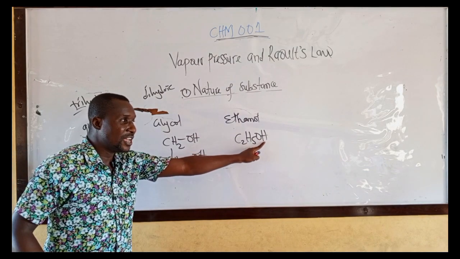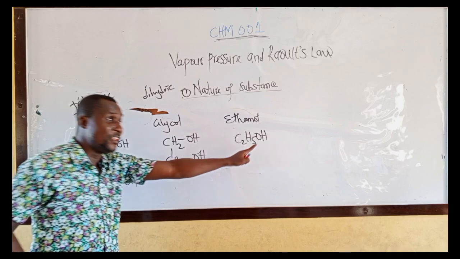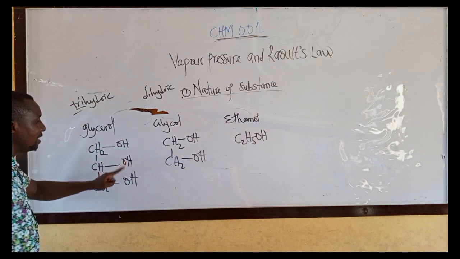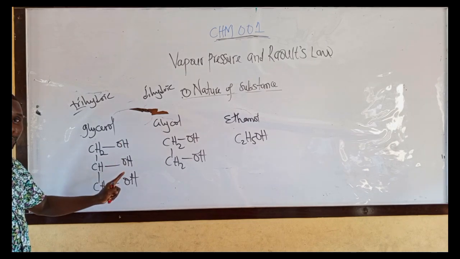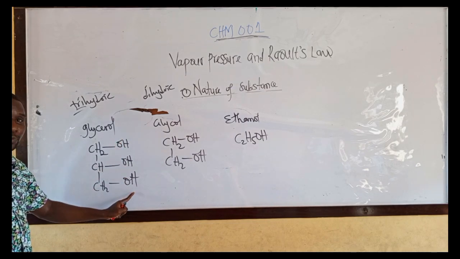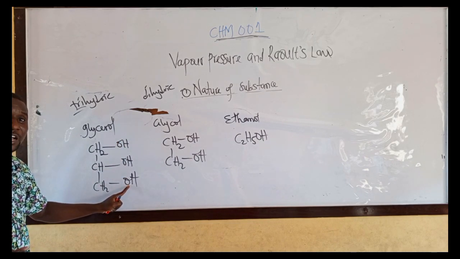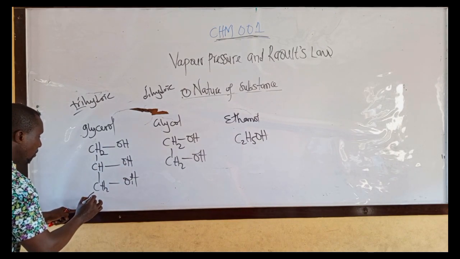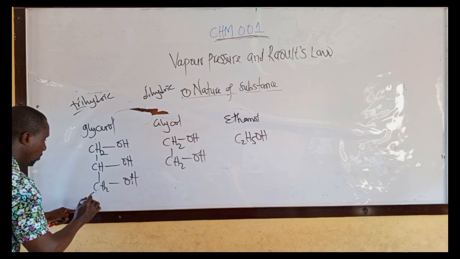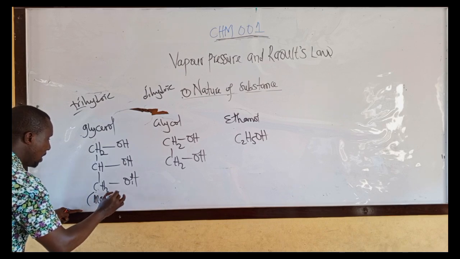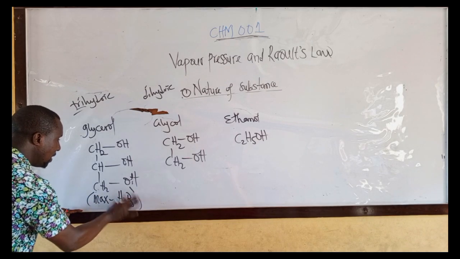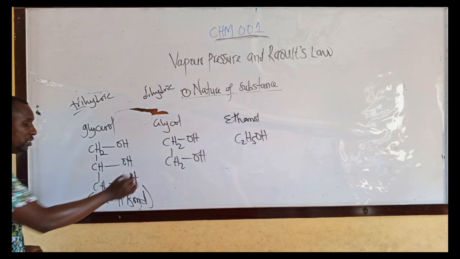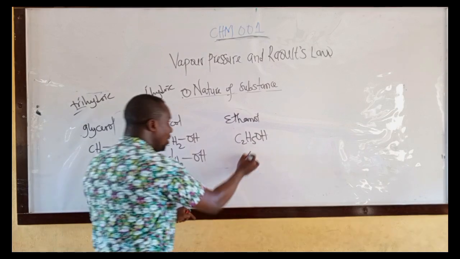This one has 1 hydroxyl group. This one will form the what? The lowest, the weakest hydrogen bond. This one has the maximum, 3 hydroxyl groups. This one will form what? Maximum hydrogen bond. Why? Because it has 3 what? Hydroxyl groups.